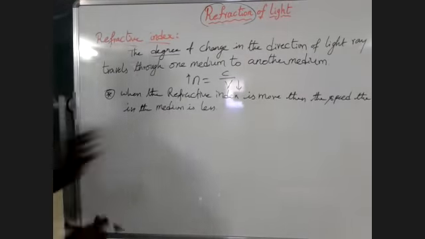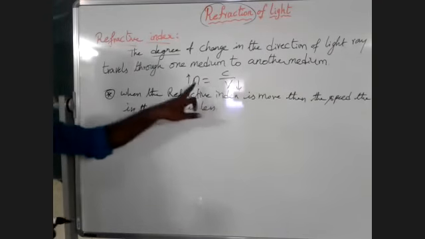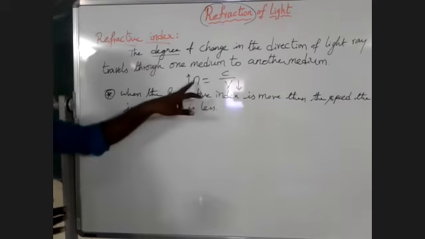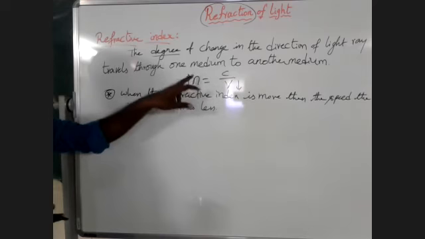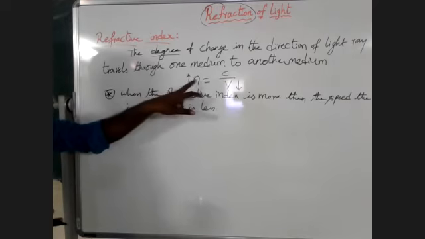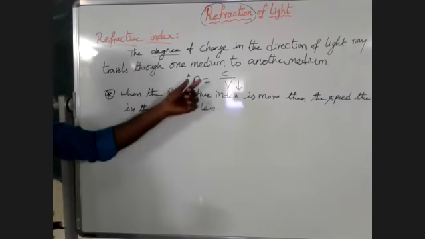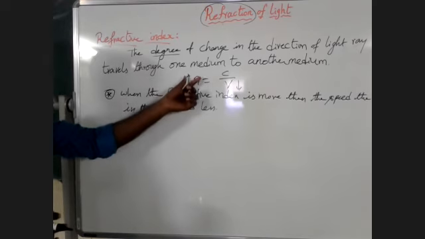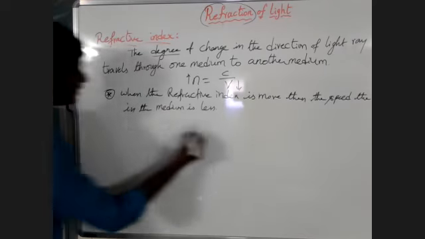That point you have to remember. The medium which has more refractive index, in that medium the speed of the light is less.